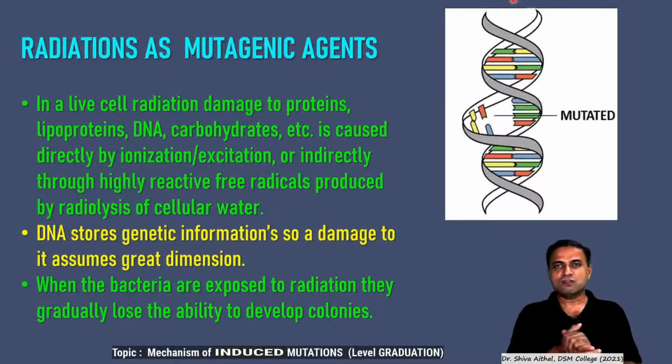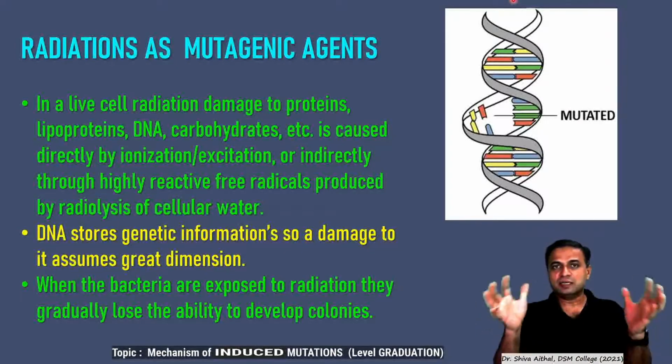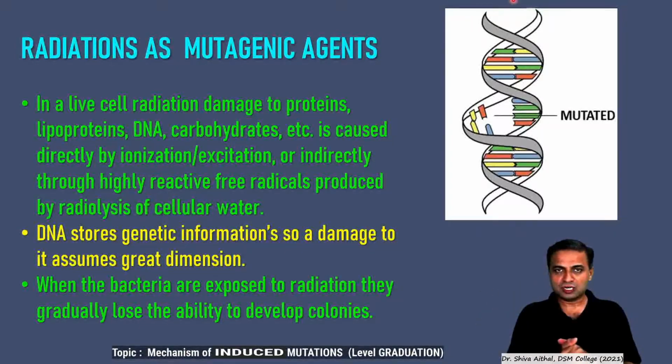Even radiolysis of free water takes place, because all these are present in a solvent, in the cytoplasm, and radiolysis of cellular water also occurs. This results in damage to the cell's storage of genetic information, that is the DNA. As DNA stores genetic information, the damage to the DNA becomes very great. It assumes a great dimension and impacts the phenotype and the genotype of the cell.